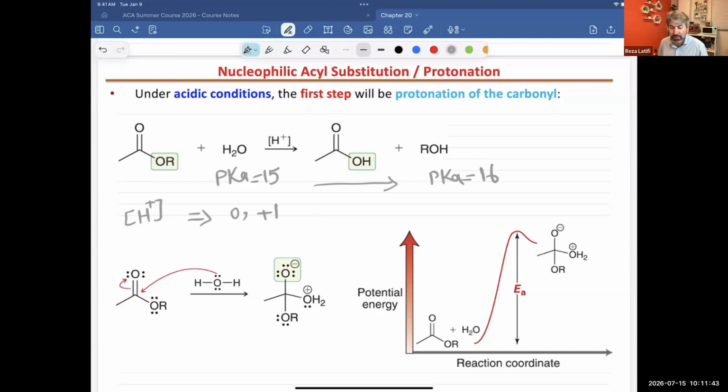Is it possible to get them? Yes, if the solution is neutral, it's possible. But having a particle with two opposite charges at the same time is going to make the species unstable. Because of that, the activation energy will go up, which is going to cost you a lower rate.